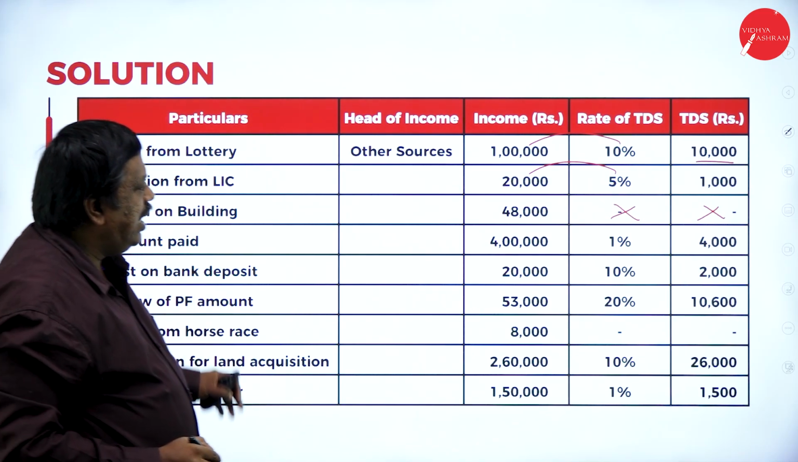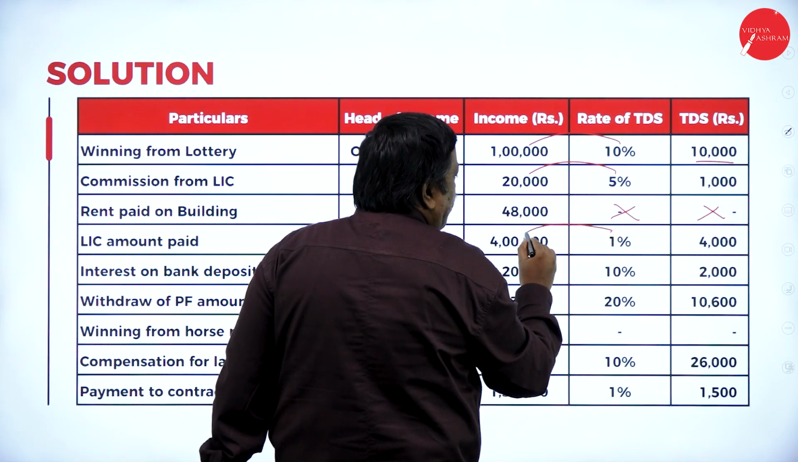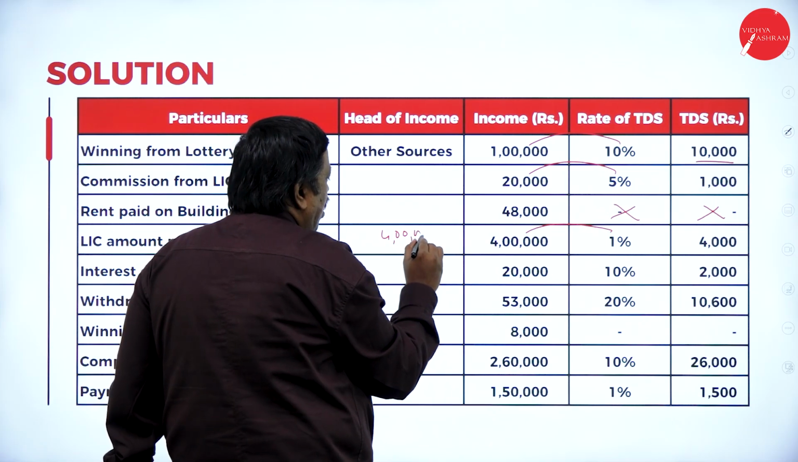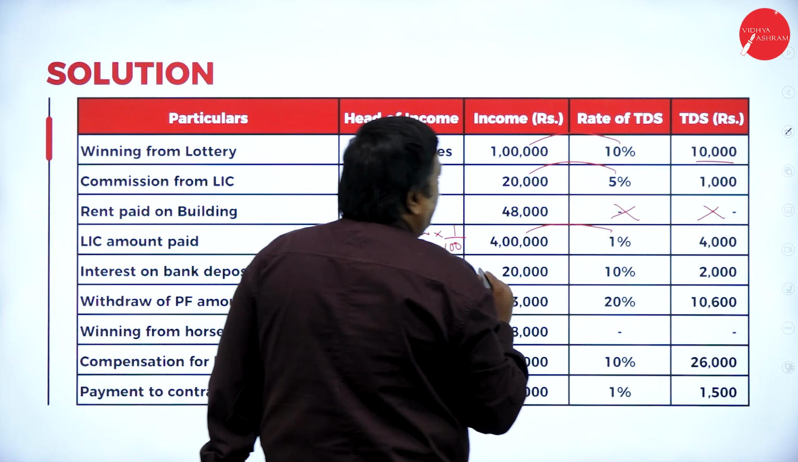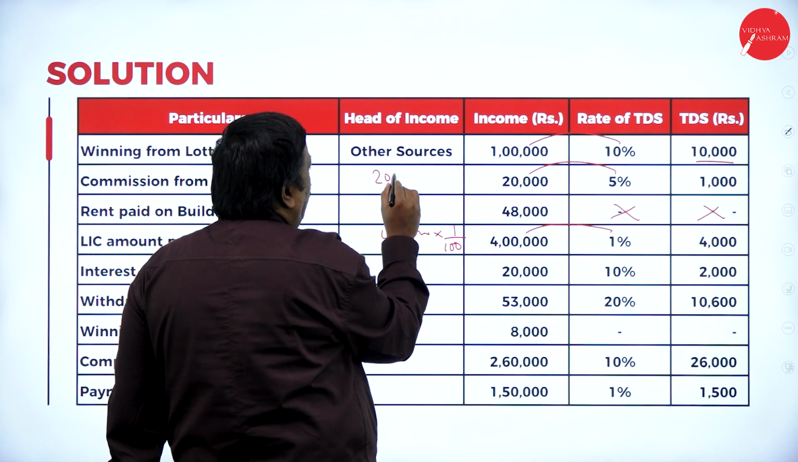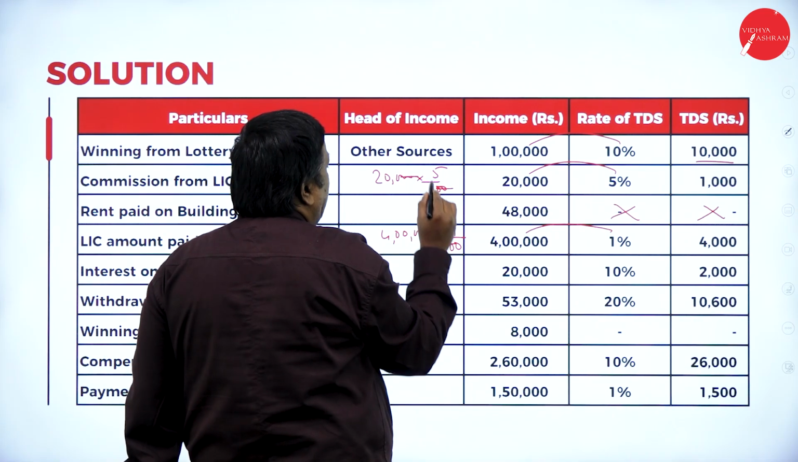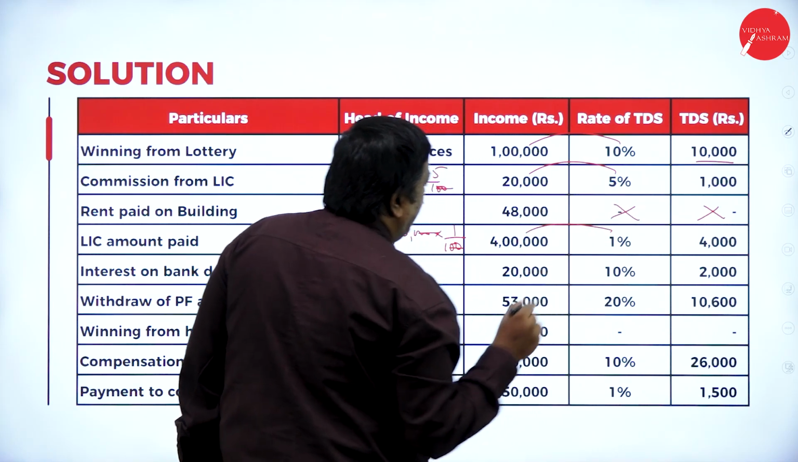LIC amount paid is 4 lakh. Up to 1 lakh, there is no TDS. Above 1 lakh, it is 1%. So 4 lakh into 1 by 100, it will be 4,000. And here 20,000 into 5 by 100. The zeros cancel, so 5 into 200 will be 1,000.